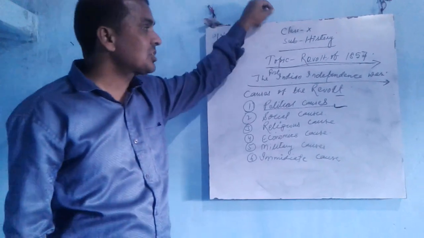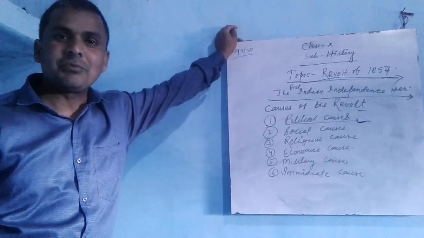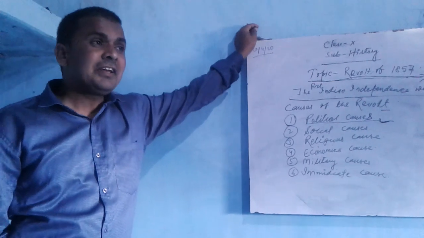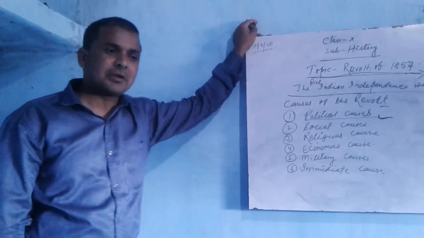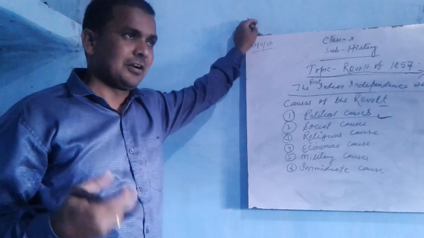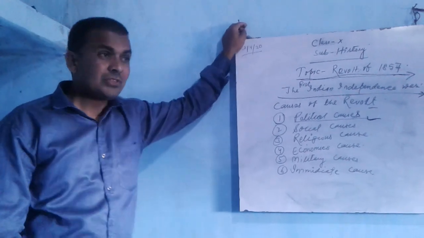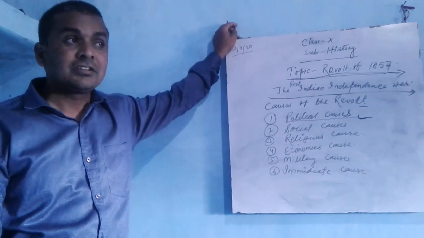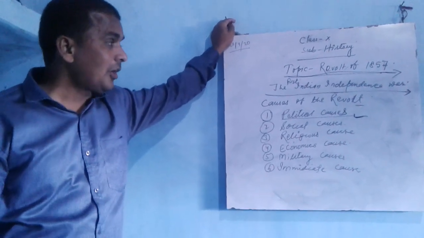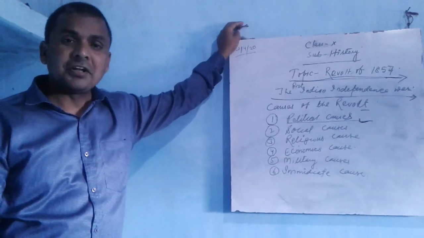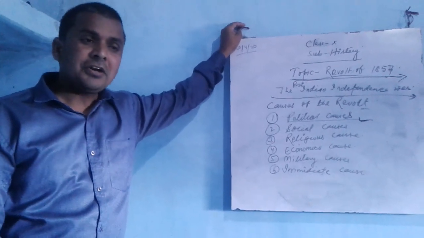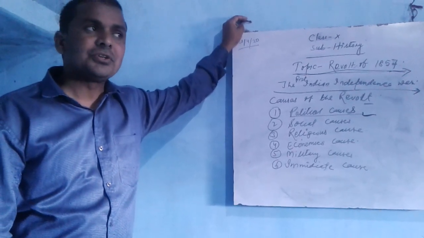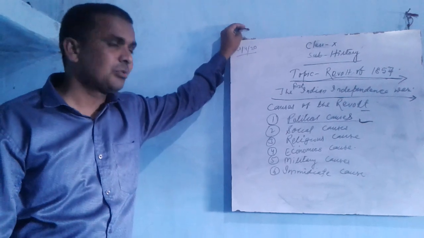This revolt started in 1857, that is why it is known as the revolt of 1857. Before 1857, many Indian rulers fought against the British, like the Battle of Buxar and the Battle of Plassey, and many other wars, but they did not fight by making unity against the British. That is why they did not get success. In this revolt, most of the Indian rulers, leaders, and even the Sipahis made unity and fought against the British. That is why it is known as the first Indian independence war.